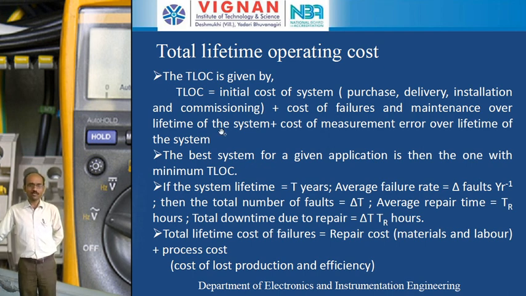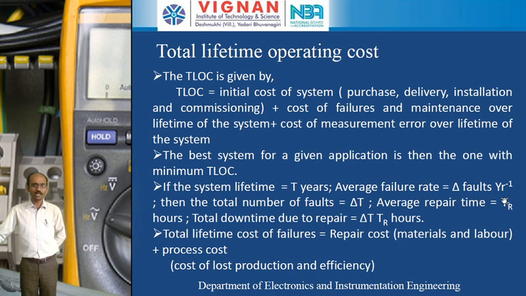Okay. So here we will derive an equation for the total lifetime operating cost. First of all we will see what the initial cost of the system is. The best system for a given application is the one with minimum total lifetime operating cost. Before deriving the equation, let us assume that the system lifetime is T years. In this case we are taking one measurement system and the lifetime of that measurement system is T years. After the completion of T years, we cannot use that measurement system for our measurements of different types of physical quantities. So the average failure rate is delta faults per year.